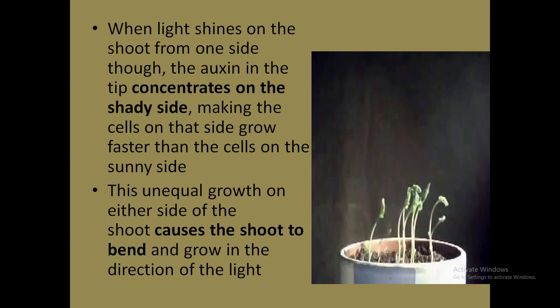But on the other hand, if light is coming from one direction or from one side, what will happen? The auxins in the tip will concentrate on the shady side, not on the side of the light. So the auxin moves towards the opposite side of the light, and then makes the plant bend towards the light. This unequal growth on either side of the shoot causes the shoot to bend and grow in the direction of the light.